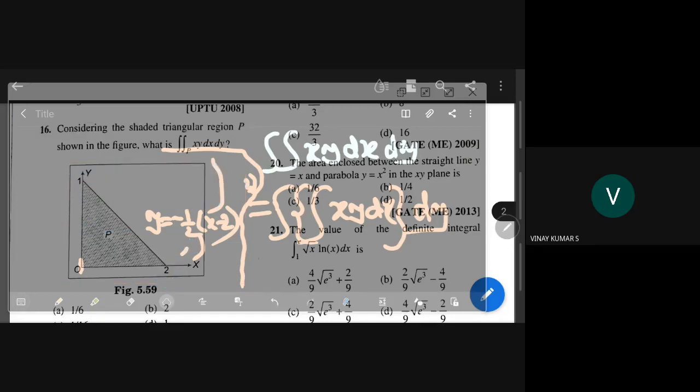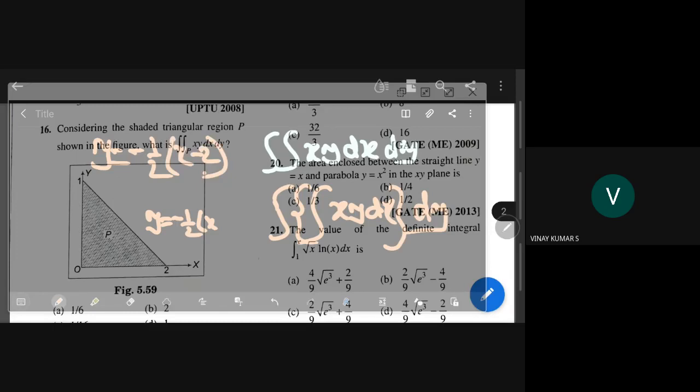So this is our equation. Y is equal to minus half into x minus 2. That is the equation.